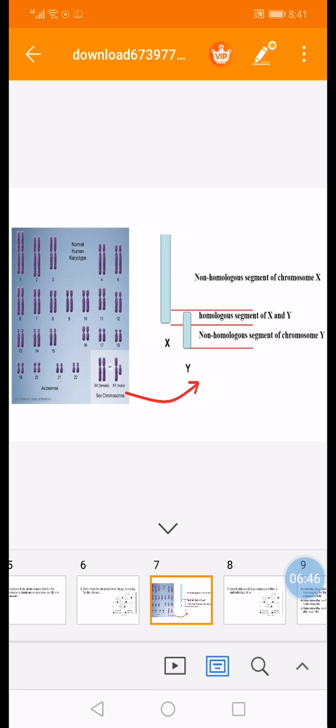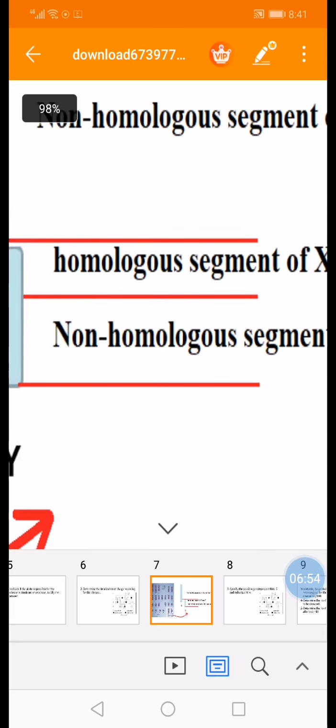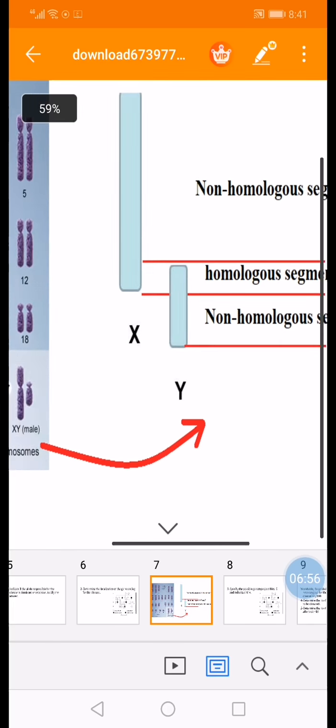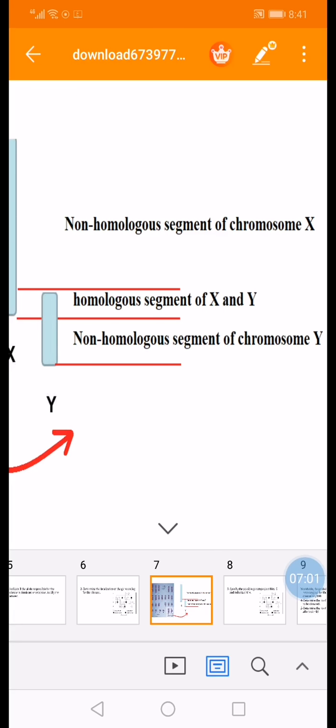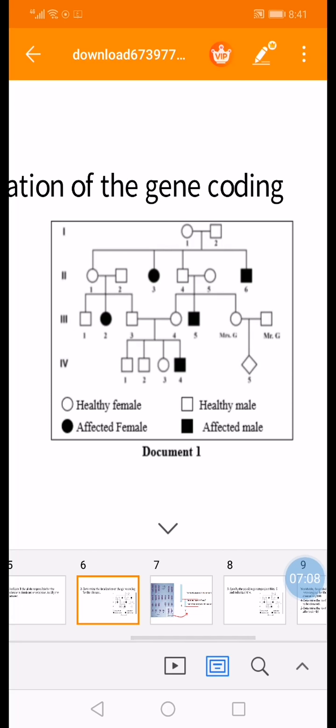The easiest case is to deny that the gene is found on the non-homologous segment of Y, because this segment, which is the non-homologous segment of Y, is found only in males. So if a gene is found on this part, which is the non-homologous segment of Y, any normal father would have a genotype X, Y, and on Y we have capital N. This father would inherit Y capital N to all his sons, who should be normal.